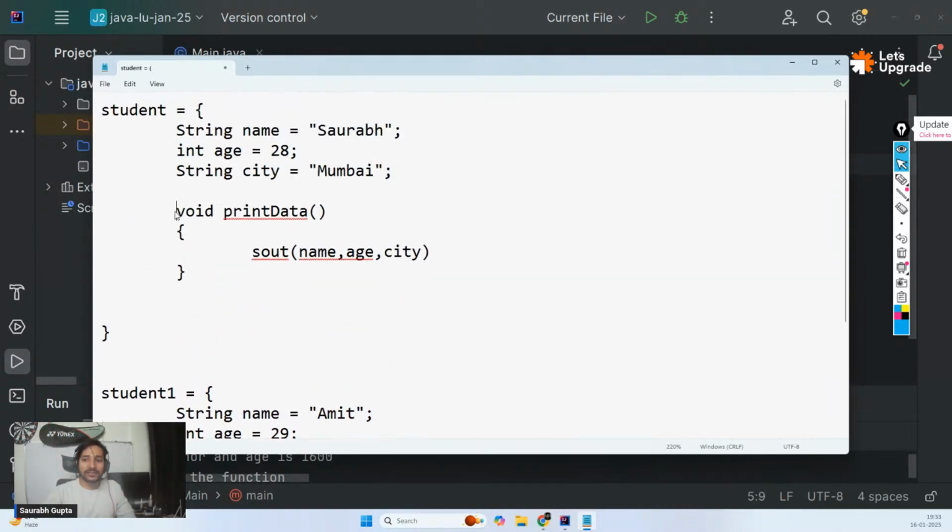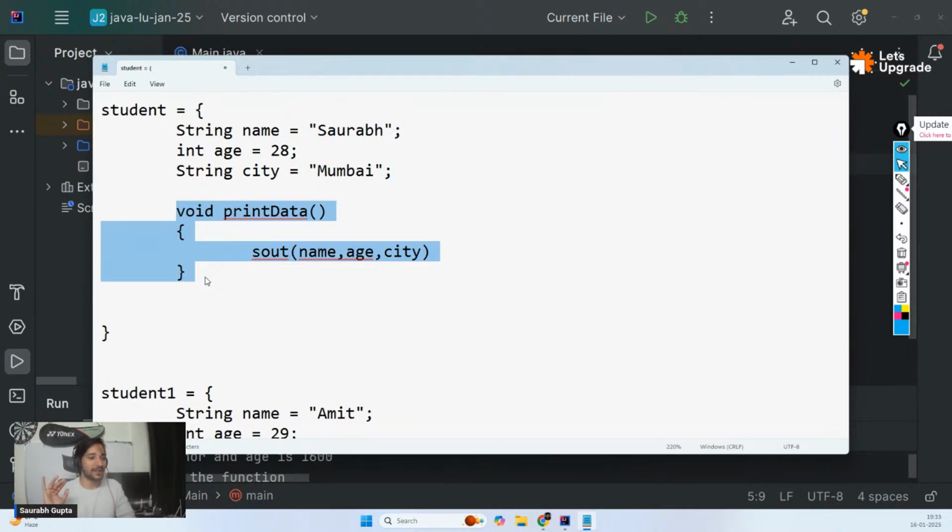So functions are nothing but behaviors of object. These are the properties which have the data, which signify what the object is, and this is the behavior, what the object can do. What are the things that object can do? Like, see, I can do this, I can do this. These are all my functions. Just like that, this is also the function of the object. So that's why we can also call this a behavior. So in real world, we call it behavior. In programming, we call it a function.